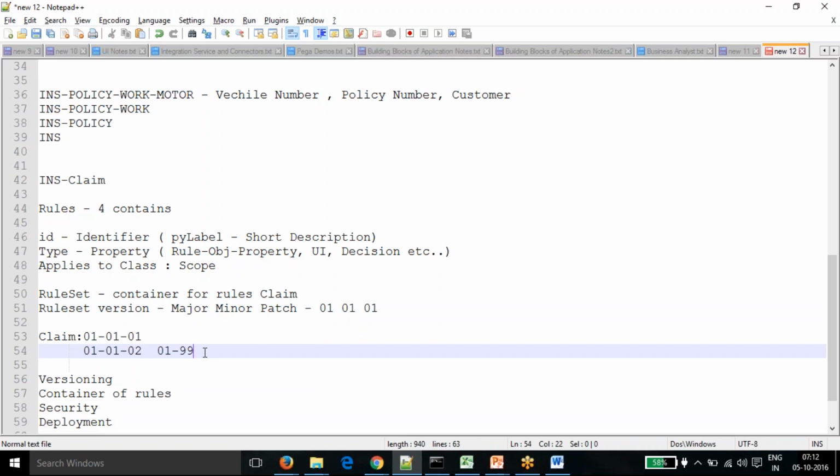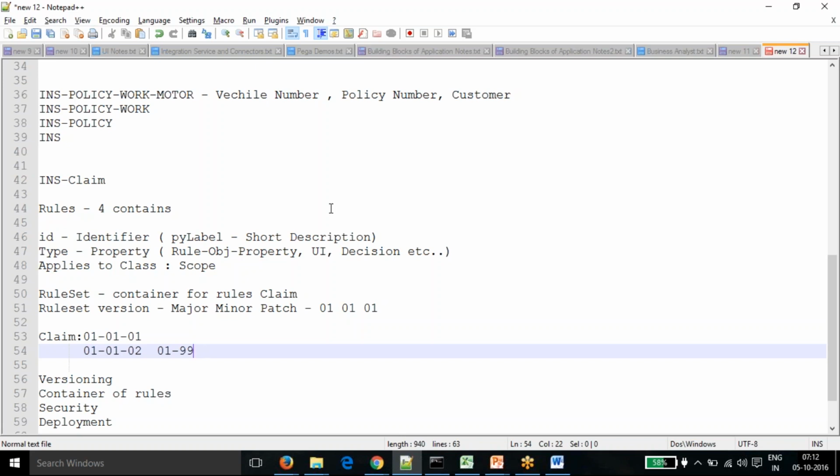Patch. So when we are developing an application, we work on different patches. Different functionalities are there. So one user is working in 0.1. Then it is done, one functionality is done, and then it will be increased.